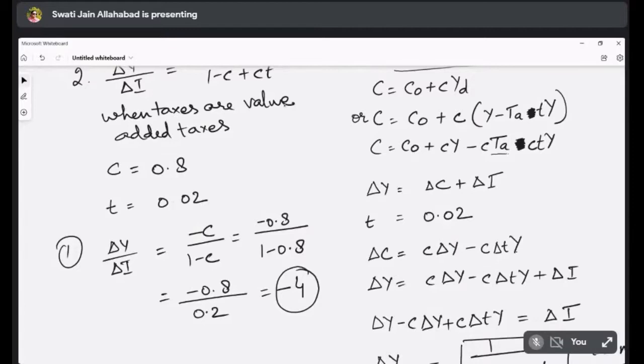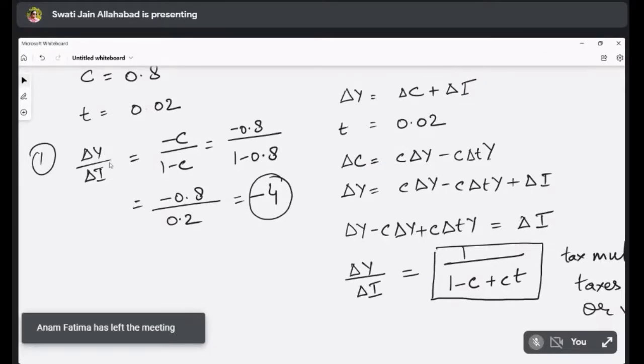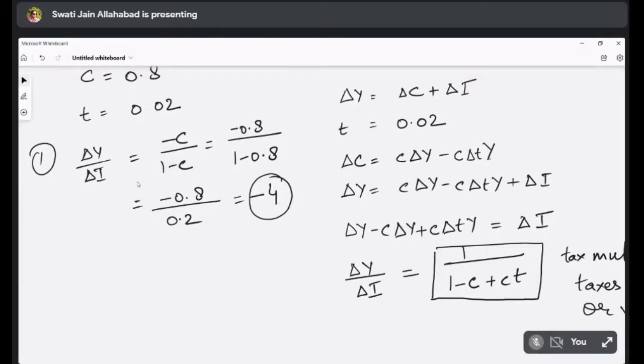Can we all see this? Ma'am, but in the case of lump sum taxes, we have studied delta Y by delta T. Yes, that you can say. Right now what I am trying to tell you is that suppose lump sum taxes are changing, but at the same time investment is also increasing.